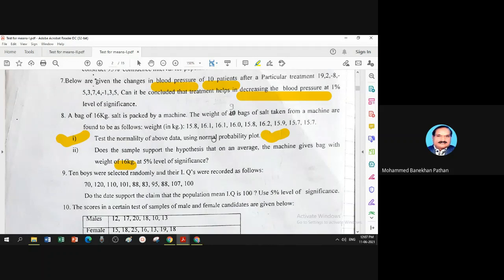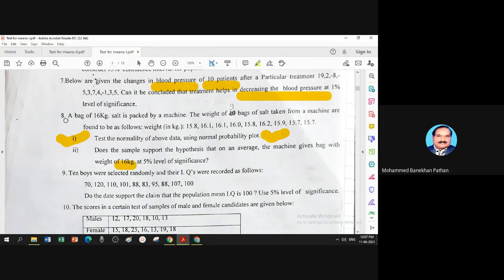Now this is different. This is your basic assumption for a small sample test. It may be F test, it may be chi-square test, it may be T test. It is assumed that the sample comes from a normal distribution. So we always first verify the normality test, and that is by using a graph which is called the normal probability plot.